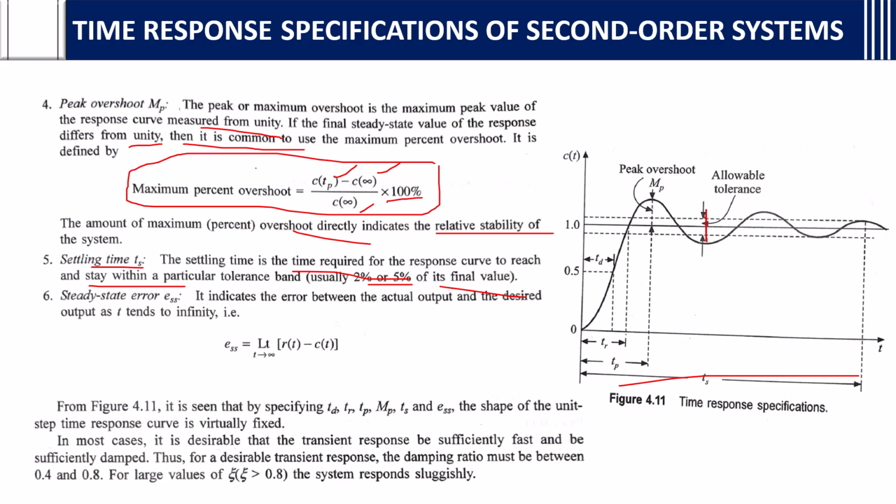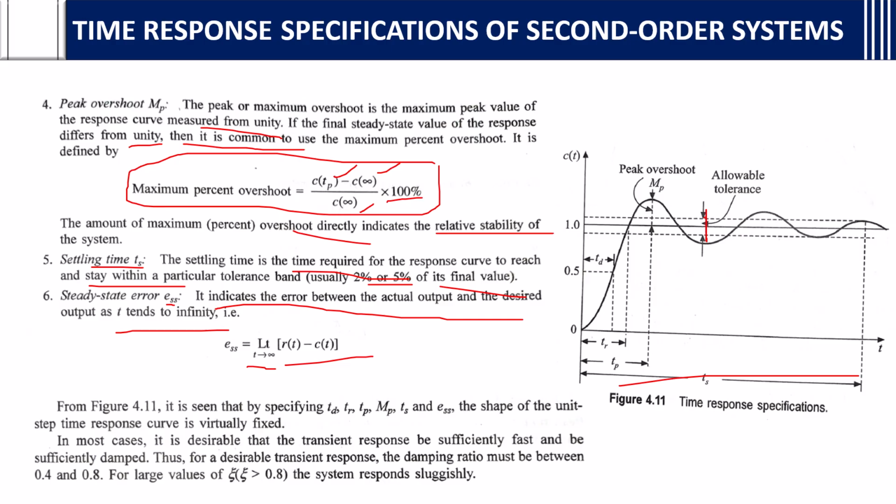Steady state error, ESS, indicates the error between the actual output and the desired output as t tends to infinity: limit t tends to infinity of R of t minus C of t.